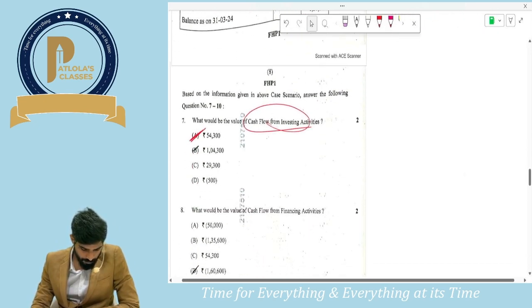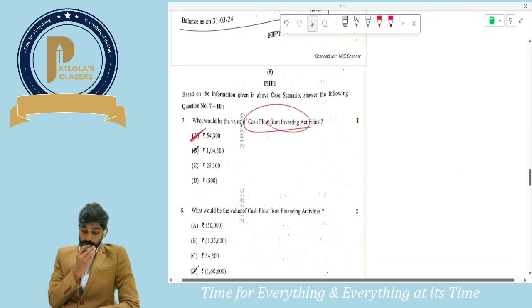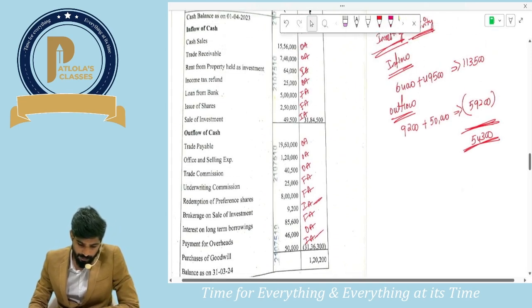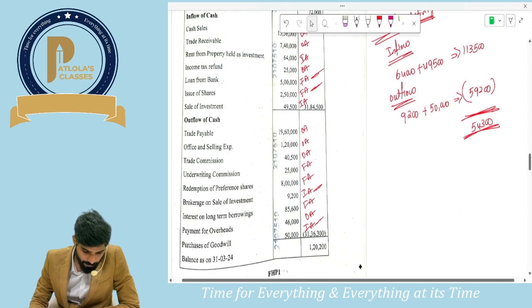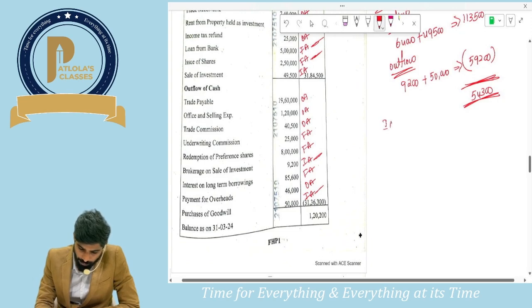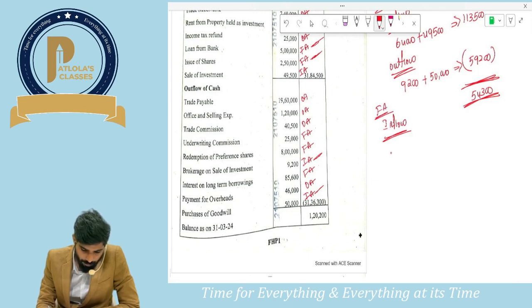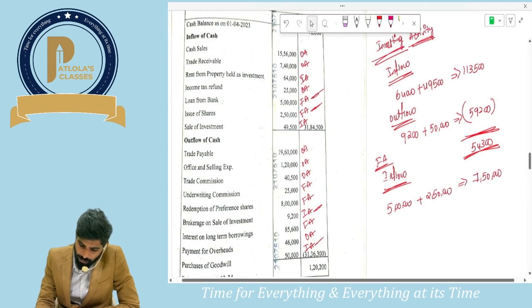What is the next question that they are asking? What would be the cash flow from financing activity? Financing, let us see in the same way. Financing, what all we have? This is financing, this is financing. So how much would be inflow? The financing activity inflow would be 5 lakhs plus 2 lakhs 50,000. It should be 7 lakhs 50,000.